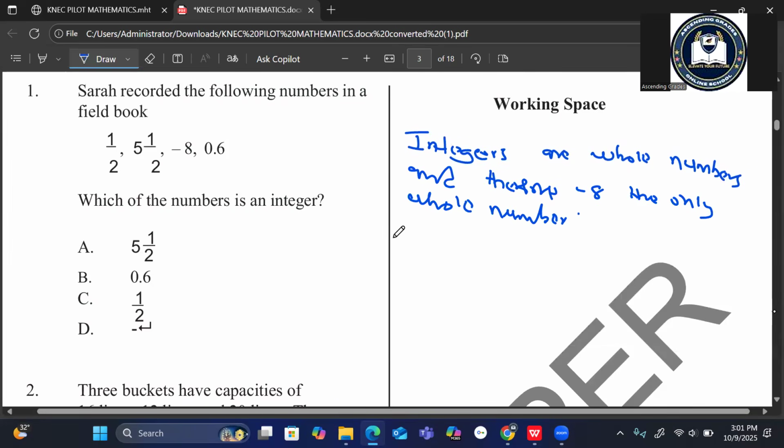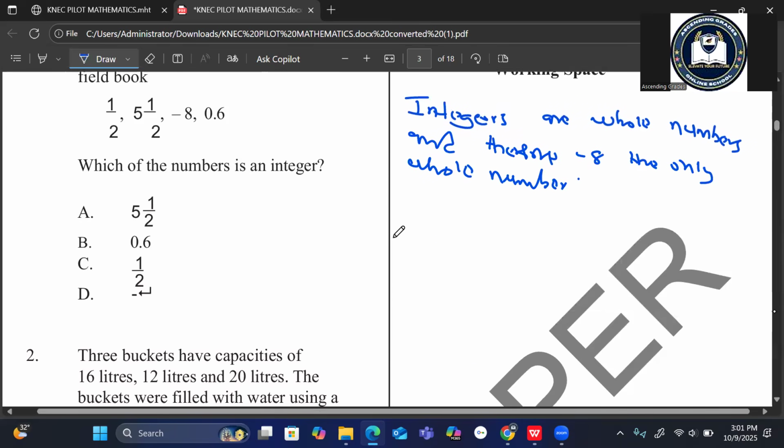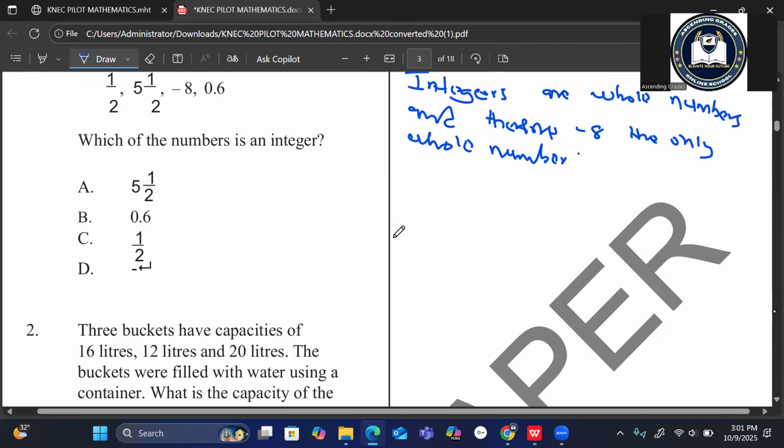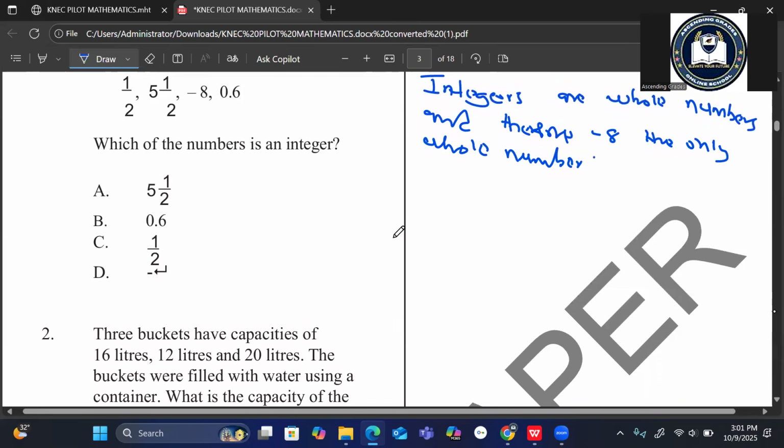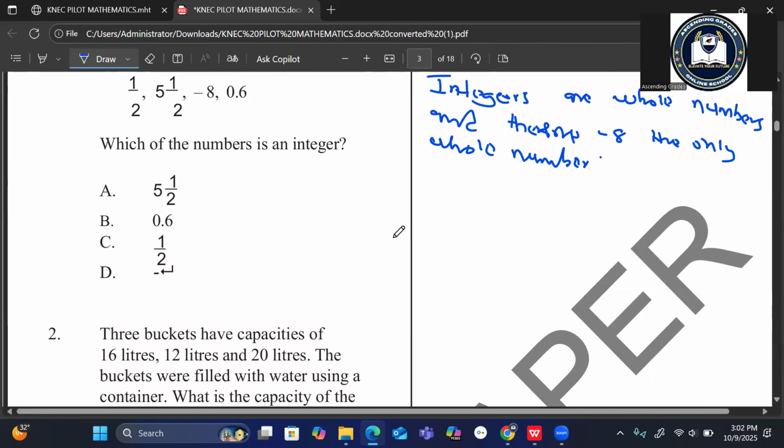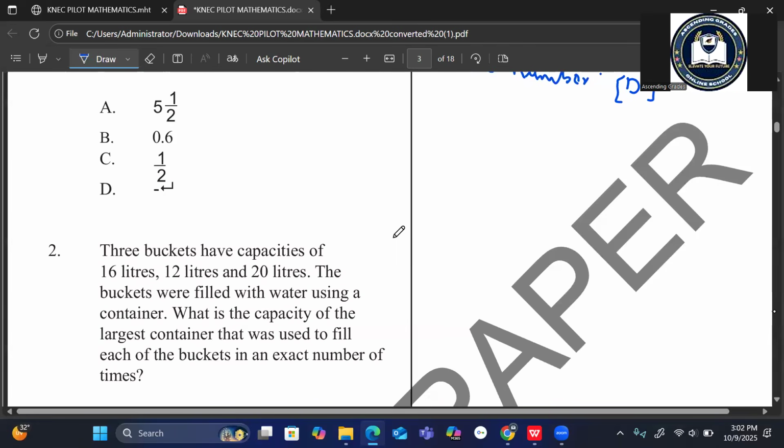So in this case, our answer is D. Our answer is D. That is number one.